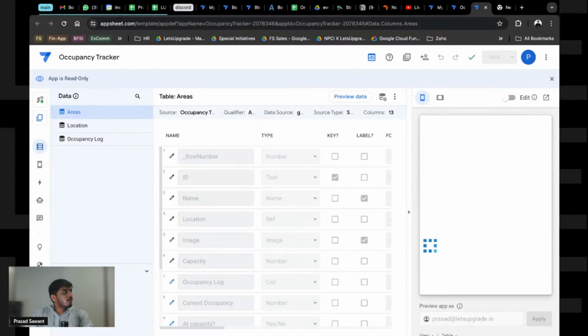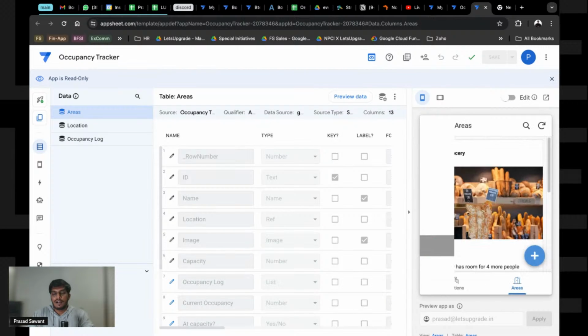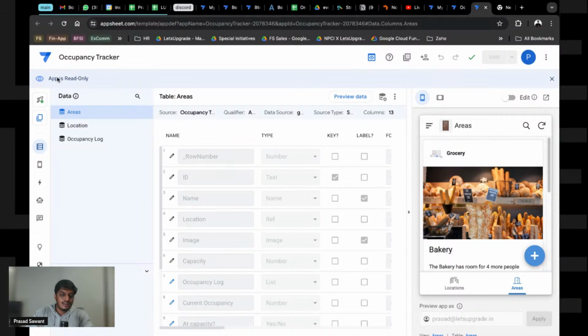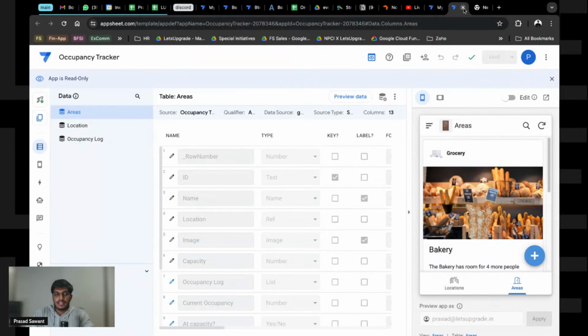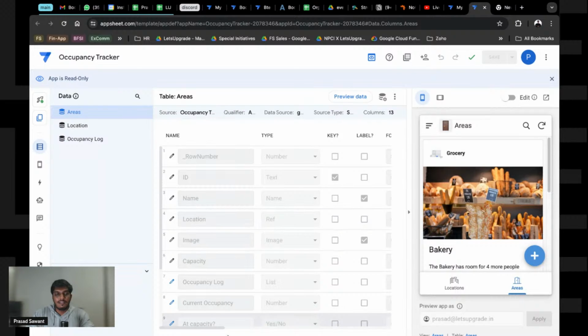Again, don't get overwhelmed by this whole UI that is there. I'll explain each and every part of how things look, and what does what, and where to go if you get stuck. Everything I'll explain in a bit. This is just to show you the overview of AppSheet. And this is the backend that I said, where you will be connecting things, building stuff. This is the front end, the view.